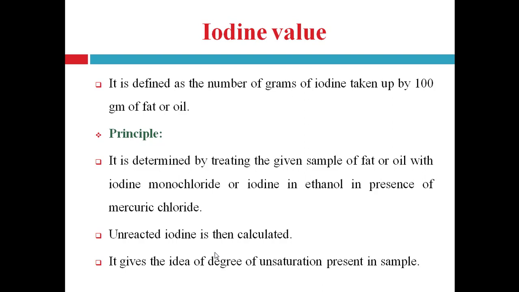That difference gives the amount of iodine used by the sample, and the degree of unsaturation, or number of pi bonds present in the sample, is directly proportional to the use of iodine molecule. So that's why it gives the idea of degree of unsaturation present in the sample.